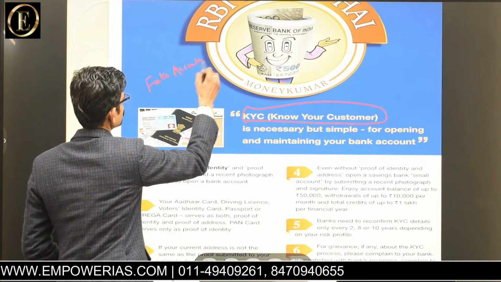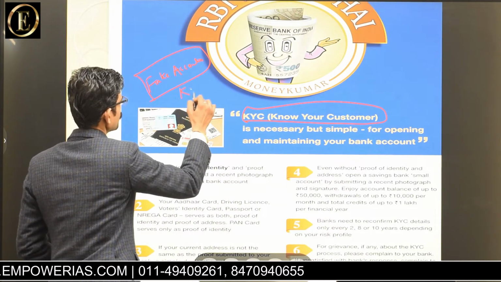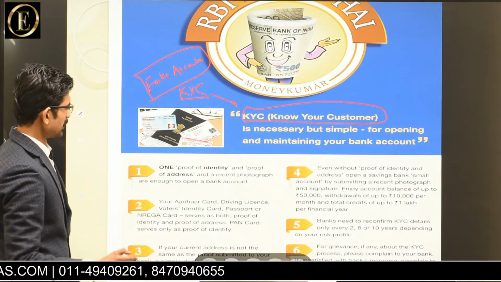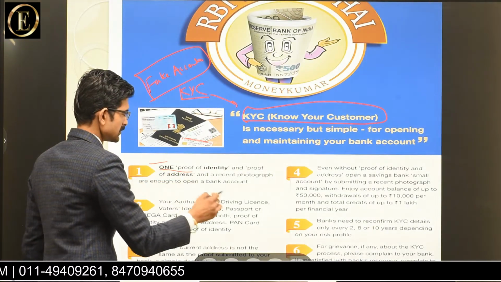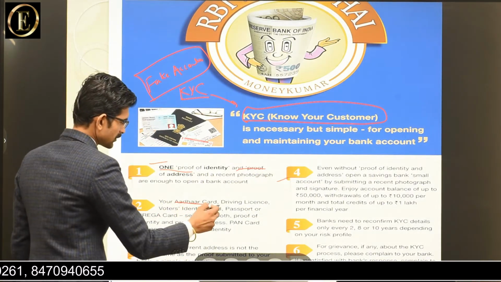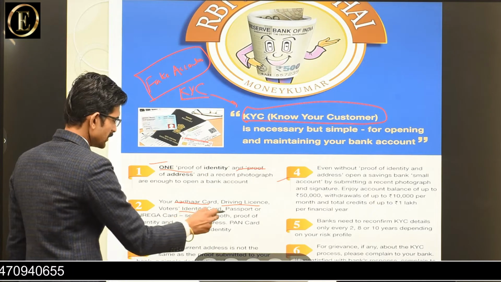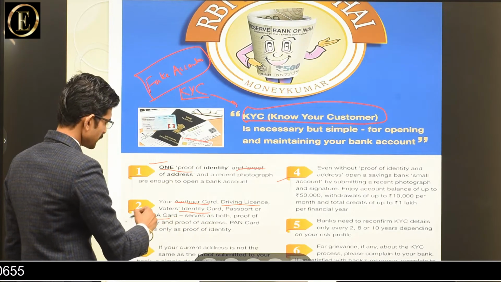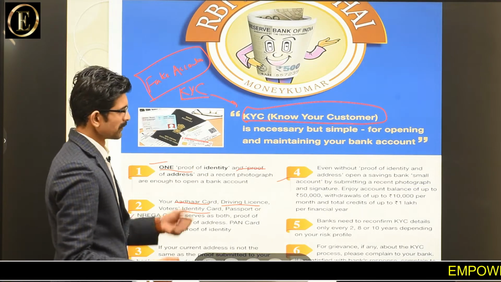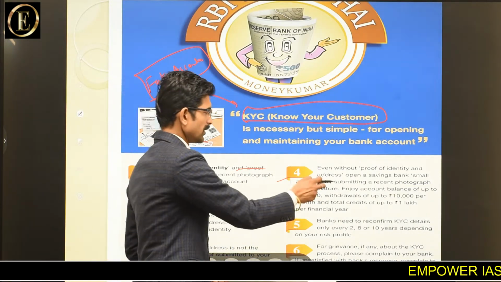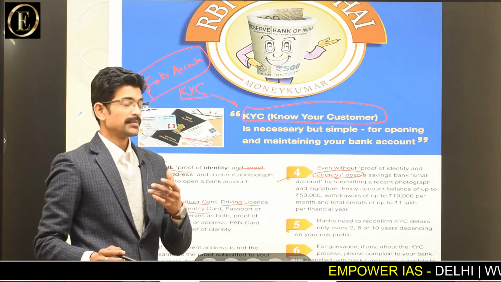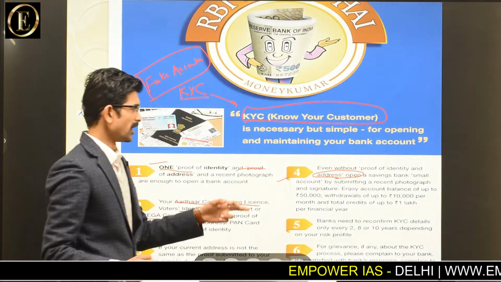तो इन सबको कैटर करने के लिए KYC नॉर्म लाए गए थे. And one proof of identity, one address with recent photograph: Aadhaar card, driving license, voter ID, passport, NREGA card can be taken as an identity proof. So even without proof of identity, address, that is a temporary address of a person, can be taken into consideration